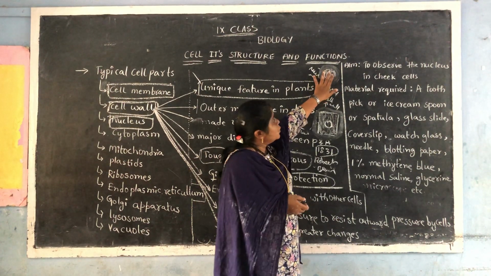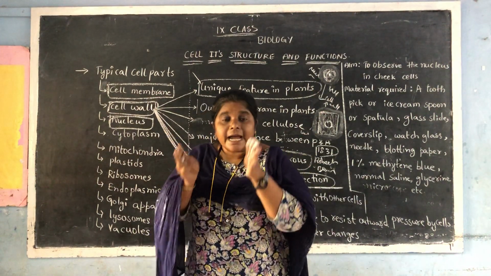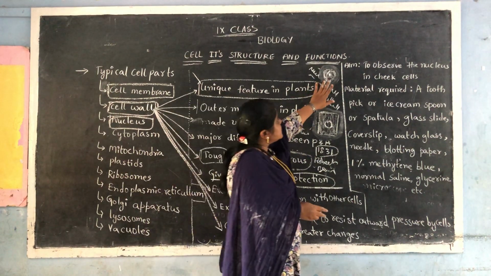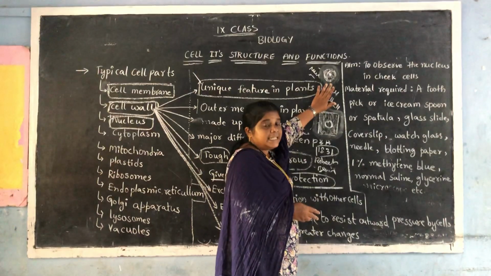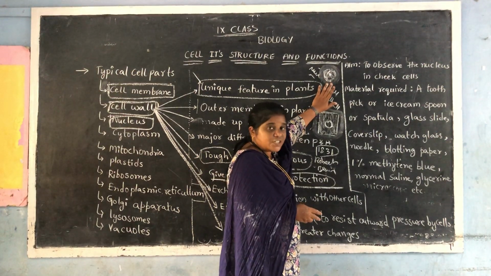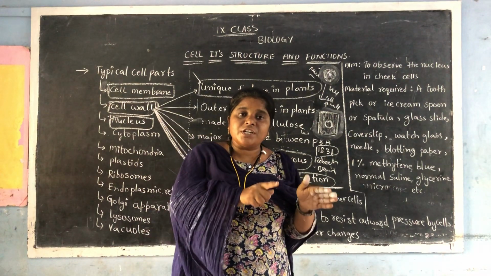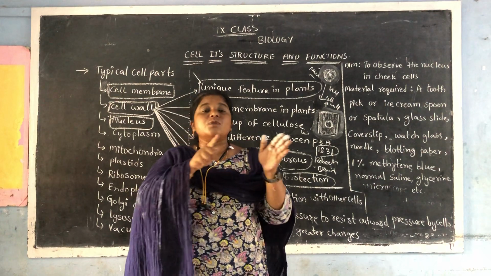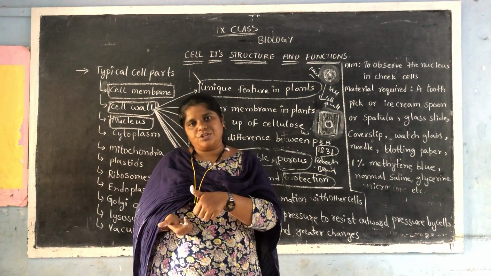This is called the nucleoplasm. These are the parts of the nucleus. And the main role of this nucleus is that it contains genetic material called DNA. This genetic material will be helpful for passing the information from one generation to another generation. It will pass the characters from one generation to another generation.